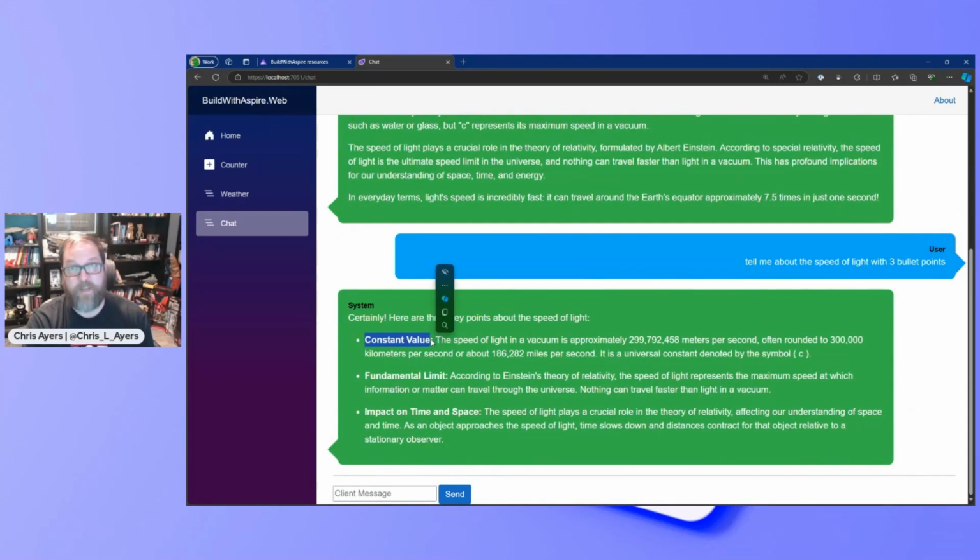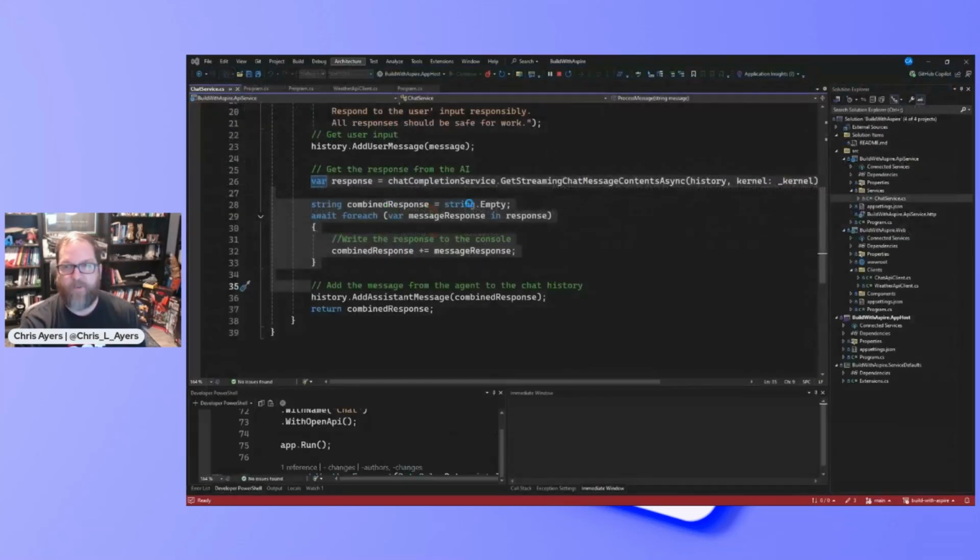If I didn't have some code I'm going to show you, it wouldn't render this properly. And again, I don't really have history. If I asked it to tell me what it just told me, it doesn't have a history on the client side, so I haven't fully implemented that. But maybe we can do that in a second. But let's look at that rendering.